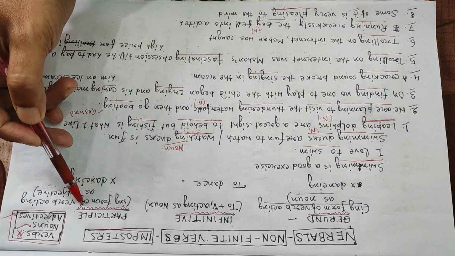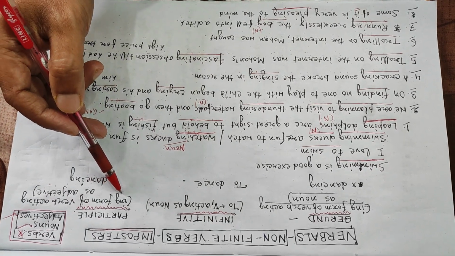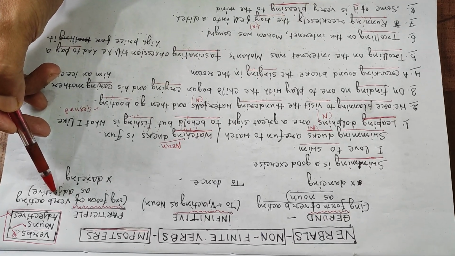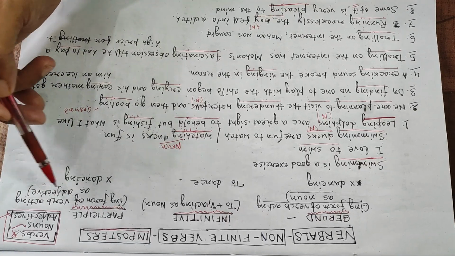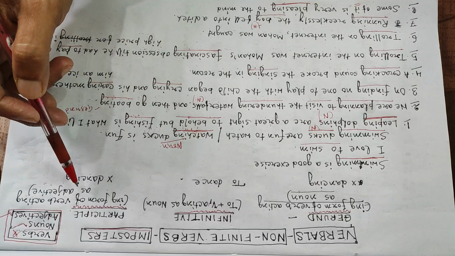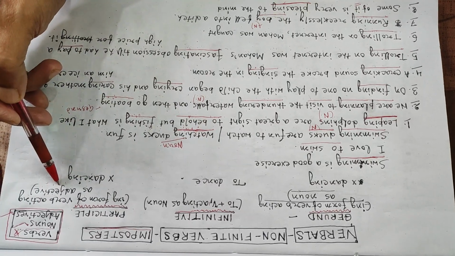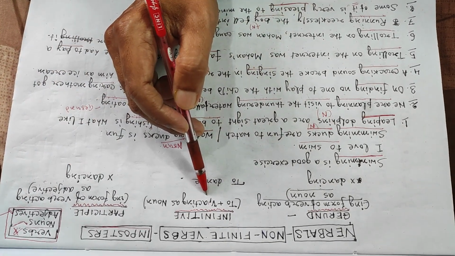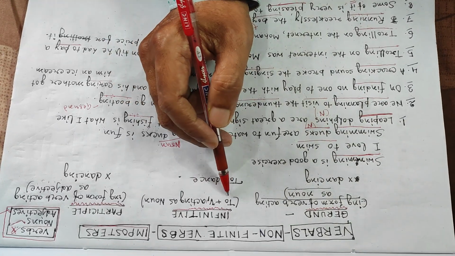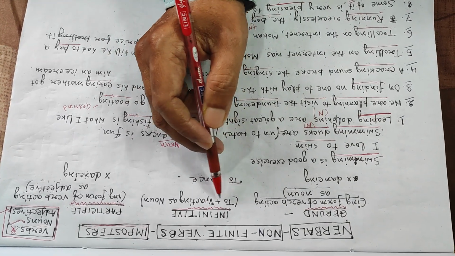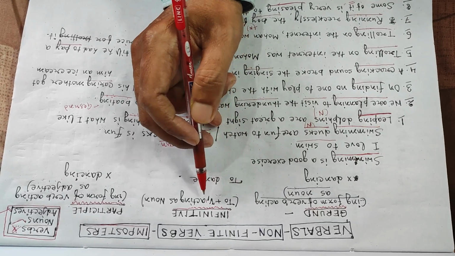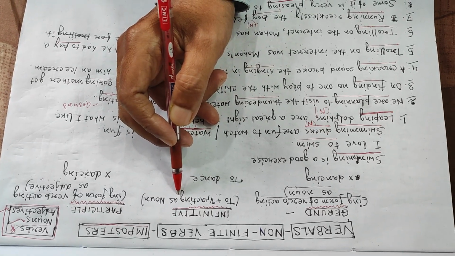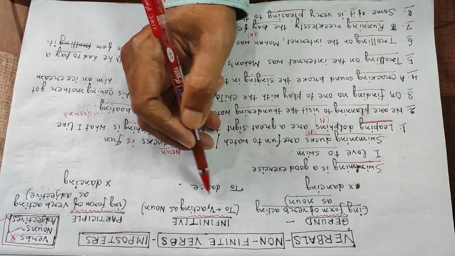What is a participle? I have already written here, it is an ing form of verb. It also takes its origin from a verb, but it is acting as an adjective. So it is not a verb, it is an adjective. And what is an infinitive? It is very simple. An infinitive takes to in front of it, and thereafter the present form of verb is placed after it. An infinitive is also acting as a noun.